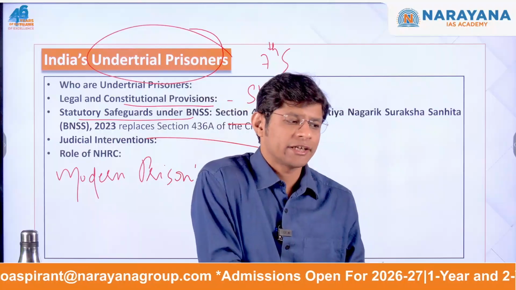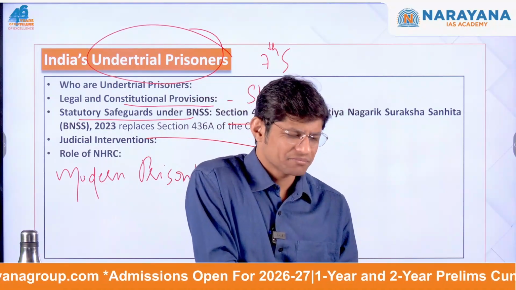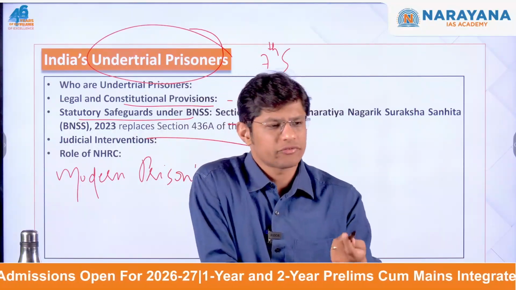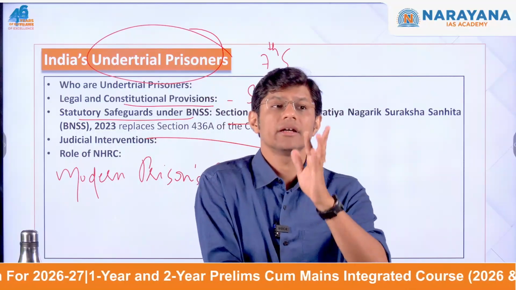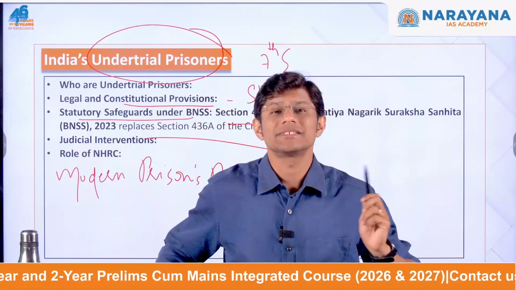Which means, for example, a person is accused of robbery and the punishment for which is 5 years, and if the person has spent more than 2.5 years in jail, then this section mandates that this person has to be set free. Why?